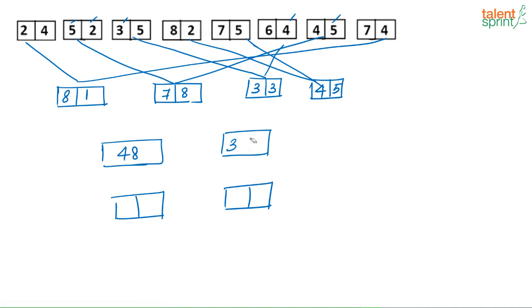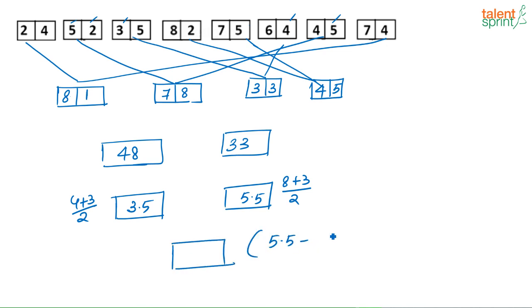48, 33. So the first, here also there is no partition. So you have 4 plus 3 divided by 2, that is 3.5, and this will be 8 plus 3 divided by 2, that is 5.5. And the last step is 5.5 minus 3.5, that is the second element minus the first element into the second element. So you will get the answer as 11.